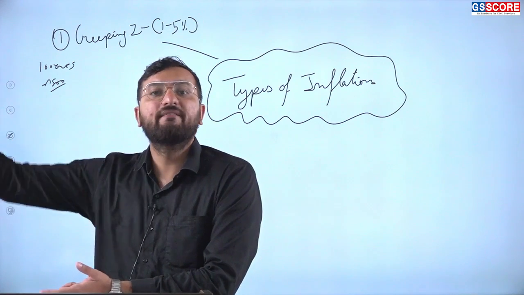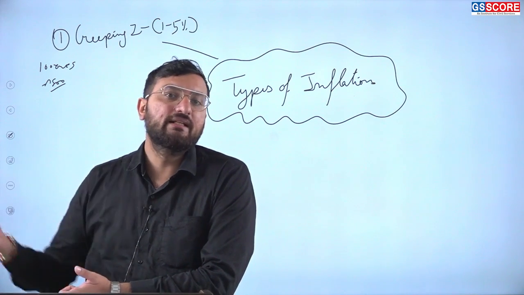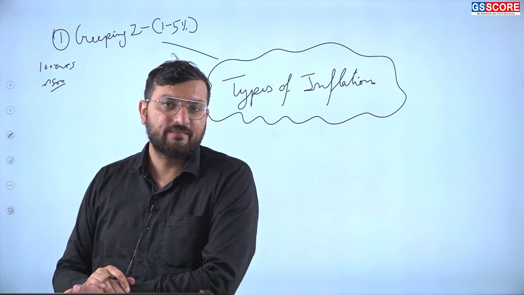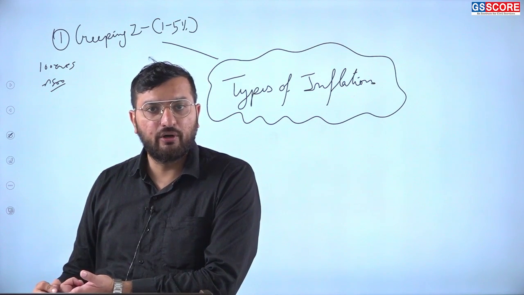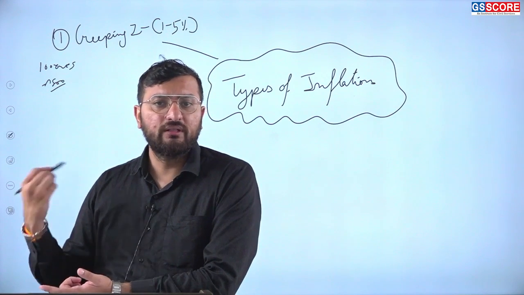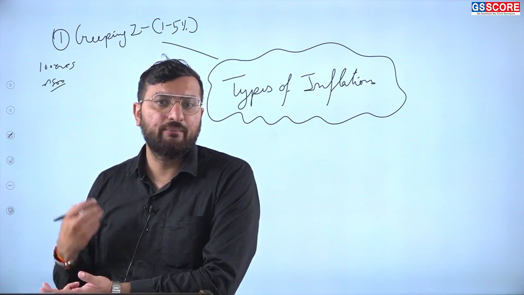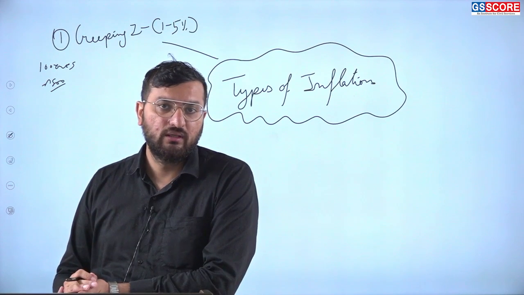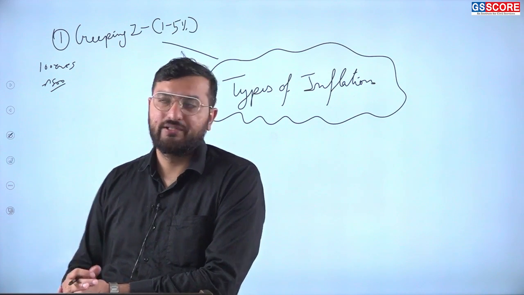So he will be investing, setting up more industries. Then there will be an increase in production, and if I am investing to increase my production, there will be an increase in employment also. So it is a healthy kind of inflation.